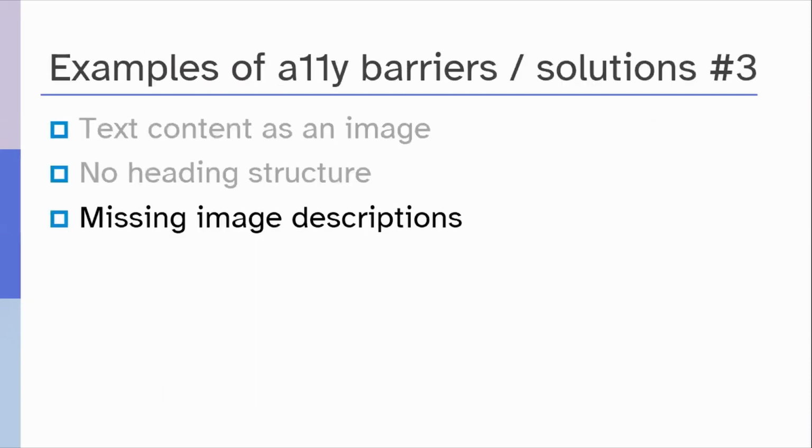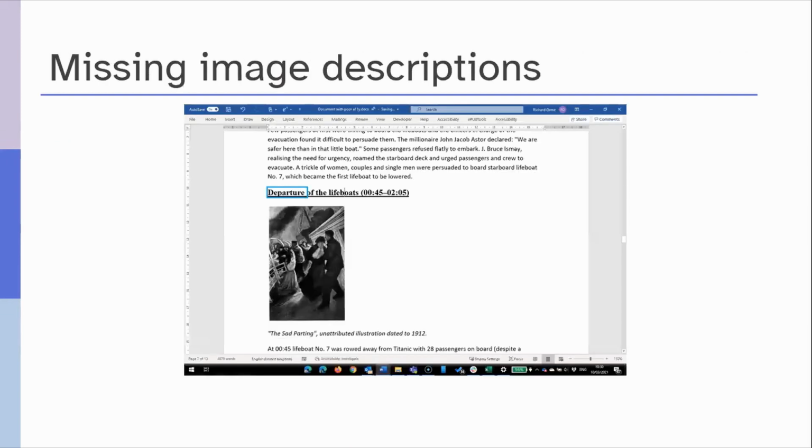Thank you, Prashant. And next we're going to have an example of what happens when image descriptions are missing from an image. And in the first short demo video, we're going to see an image without alternative text, and pay attention to what happens when the screen reader's focus is on the image.